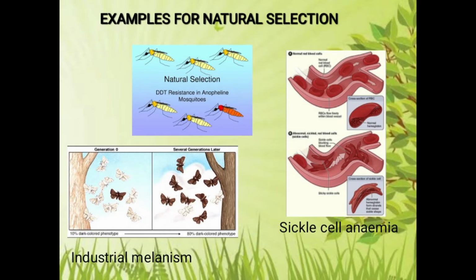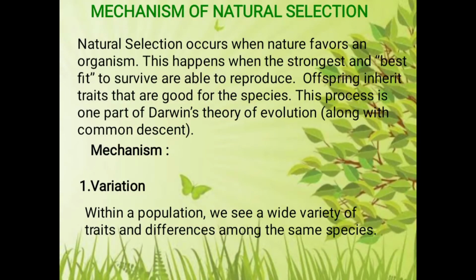The gene decreases the oxygen binding capacity of hemoglobin, and in the absence of sufficient oxygen in hemoglobin, the malarial parasites fail to survive and multiply in the RBCs, so they perish, and this in turn gives some protection from malaria. Thus, the sickle cell gene in the heterozygous condition gives some resistance against malaria, and so nature has selected and preserved it in the human population. Next, we can see the mechanism of natural selection.